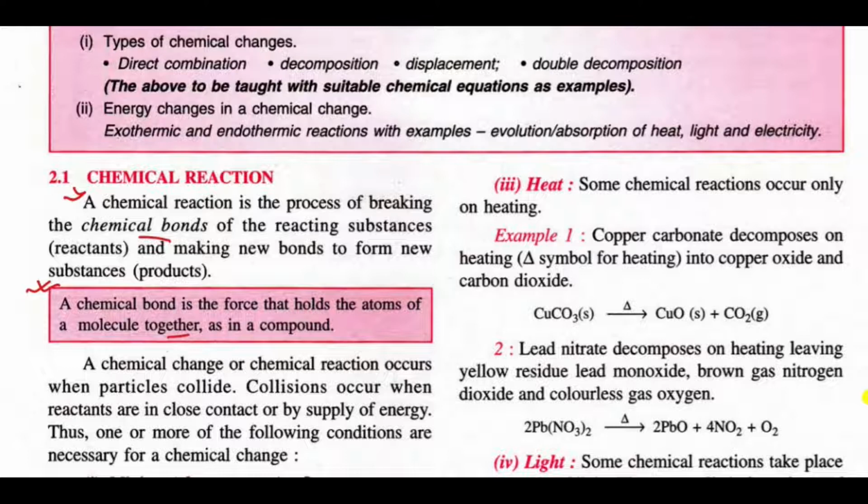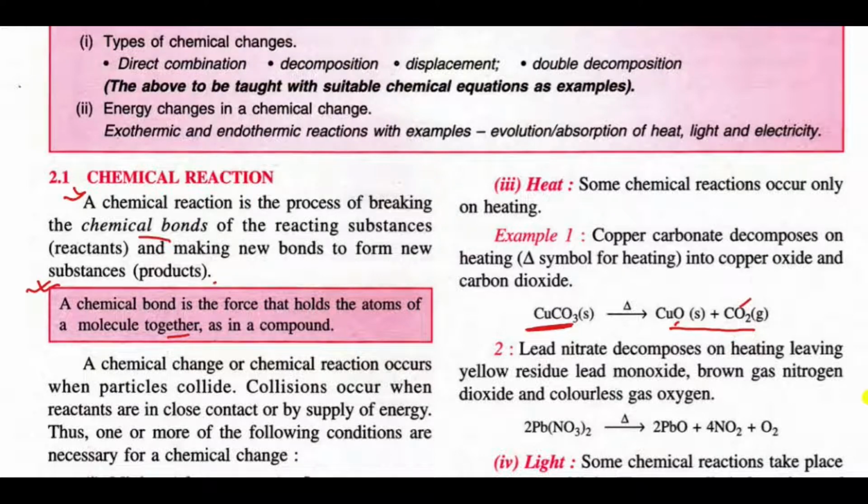So what is a chemical reaction? A chemical reaction is the process of breaking the chemical bonds of the reacting substances, that is reactants. In a chemical reaction, the substances on the left hand side are known as reacting substances, and the substances on the right hand side are known as products. Here you can see that copper carbonate is the reactant and the products are copper oxide and carbon dioxide. So we break the bonds of the reacting substances and make new bonds to form new substances, that is products.